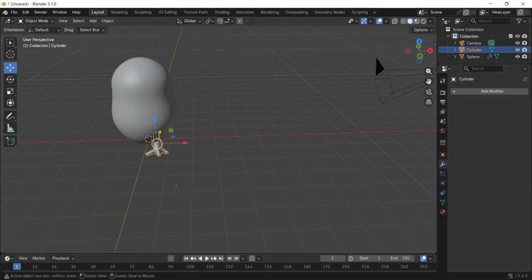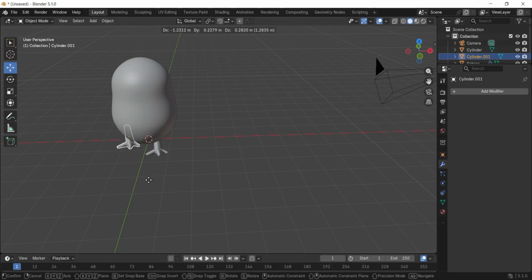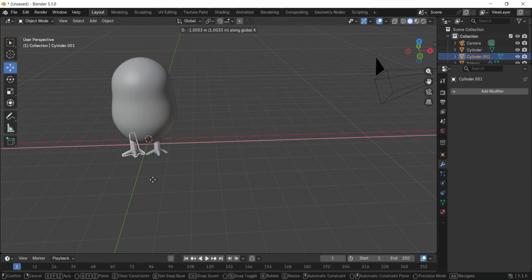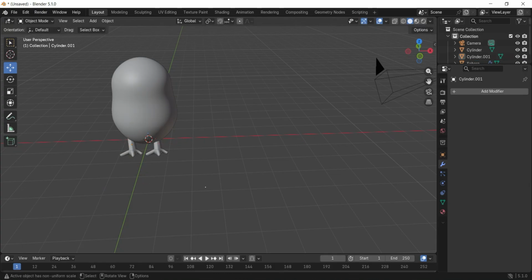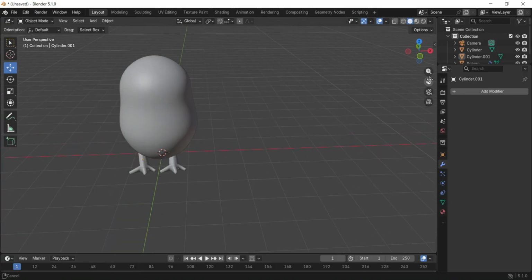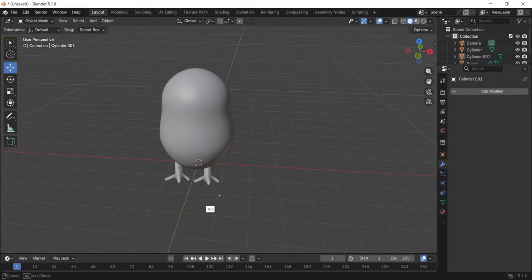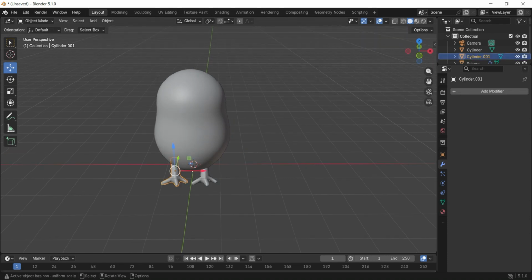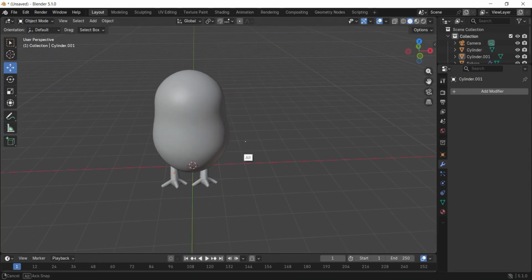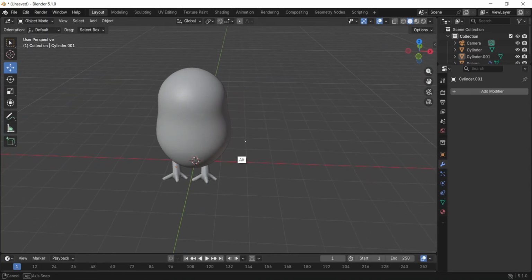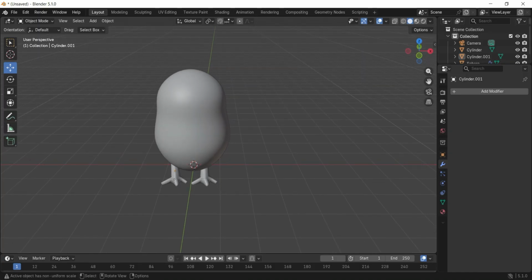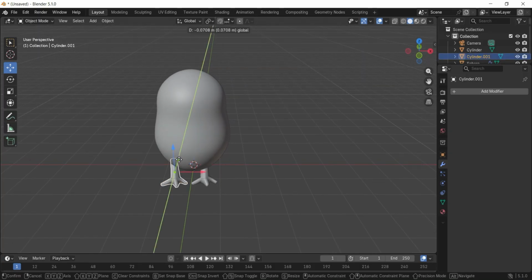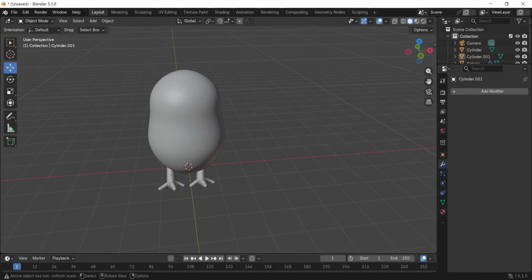Scale with S, duplicate with Alt+D and butt it around here. Good, scale a little bit.